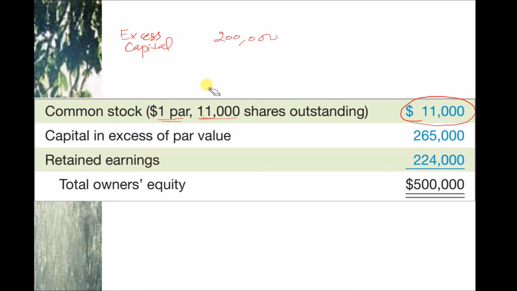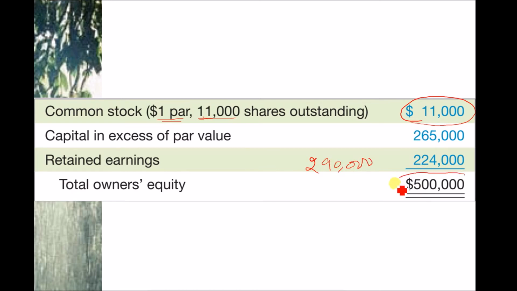With an additional 1,000 shares, our excess capital will rise by 65,000 and the new value will be 265,000. Previously we had retained earnings of 290,000.